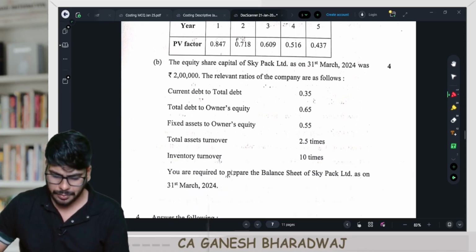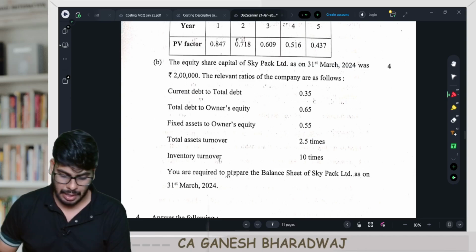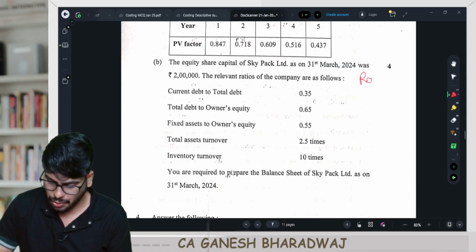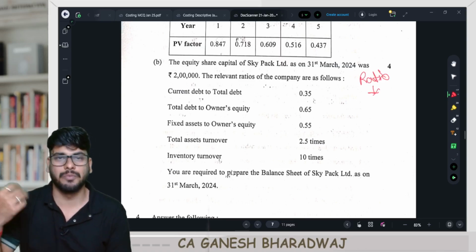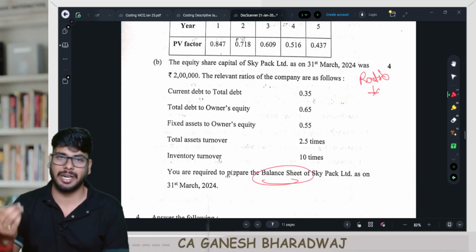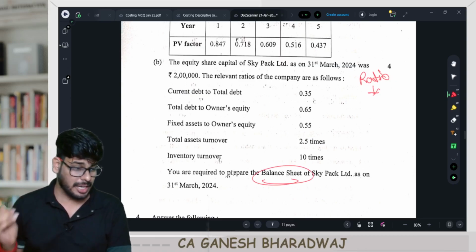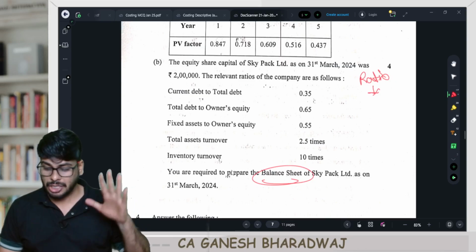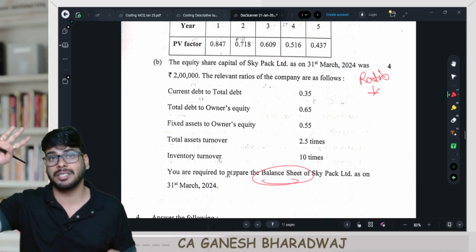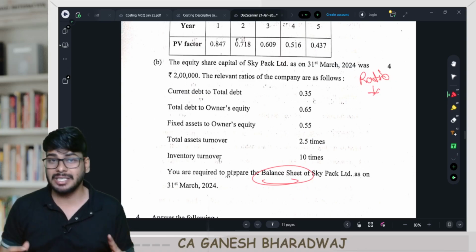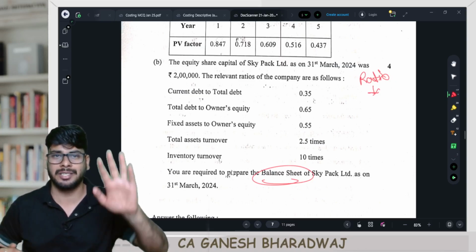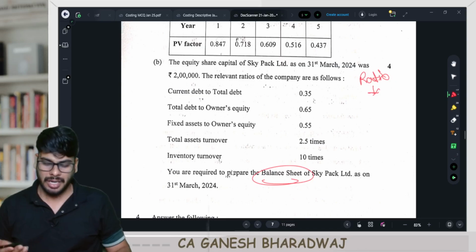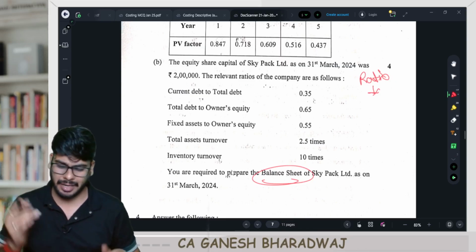Then finally, coming to question number 3B, right? This question is once again from the ratio analysis chapter. And this is also missing figures. Using the data, they have asked you to prepare the balance sheet. So in this attempt, if you see, ratio analysis alone came for 8 marks. Here it came for 4 marks and 4 more marks in your MCQ component. So this attempt, they have given more importance to ratio analysis. And guys, I told you specifically balance sheet preparation, missing figures, that is the area which they have tested here, guys, right?